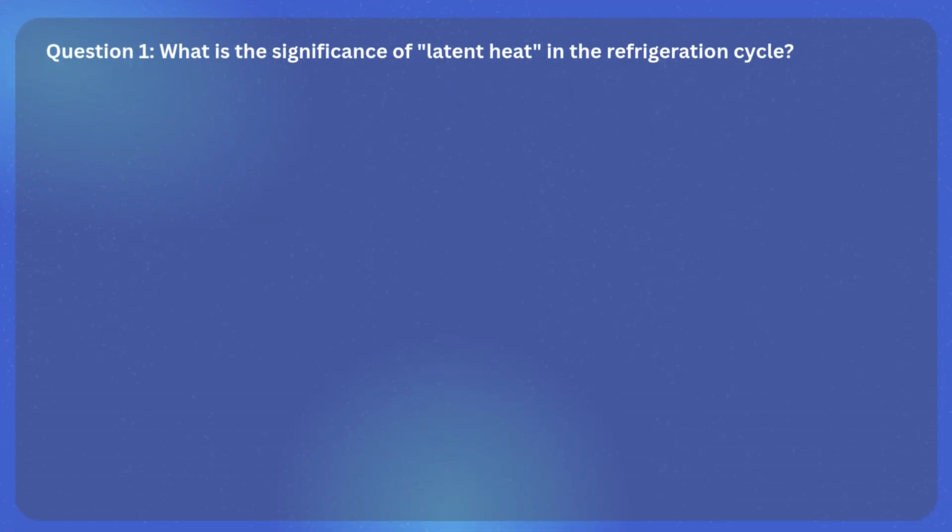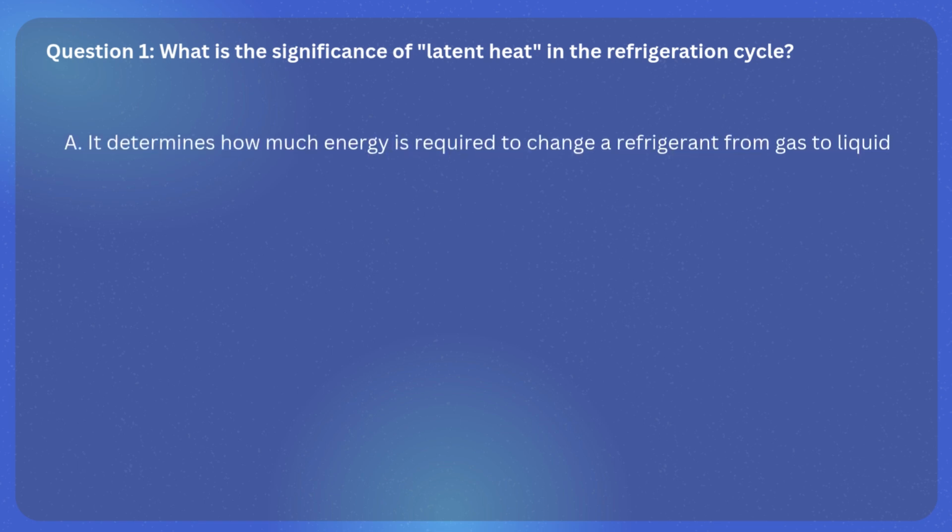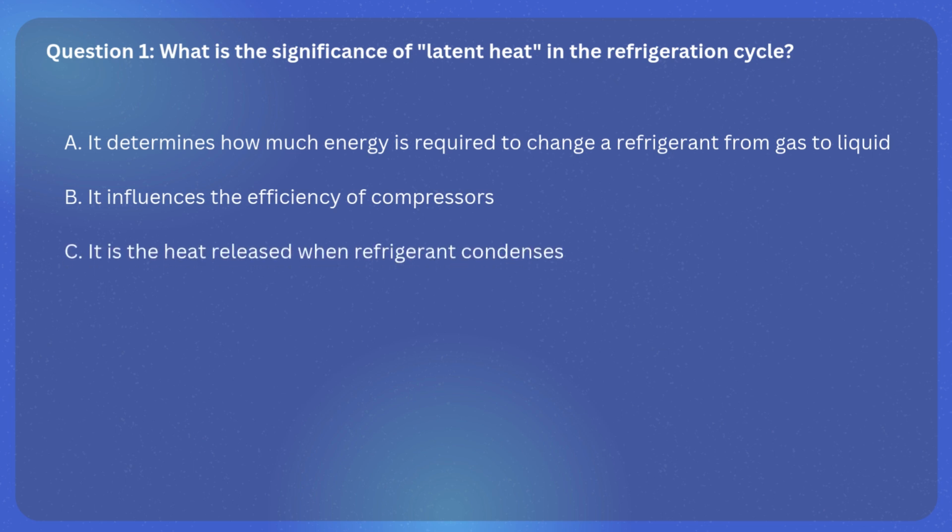Question 1. What is the significance of latent heat in the refrigeration cycle? A. It determines how much energy is required to change a refrigerant from gas to liquid. B. It influences the efficiency of compressors. C. It is the heat released when refrigerant condenses. D. It helps to increase the boiling point of refrigerants.